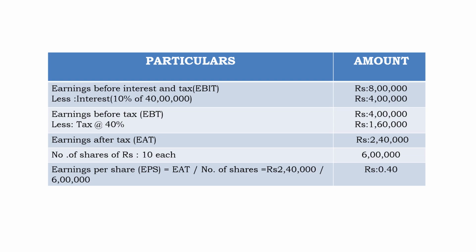The EAT is 2,40,000 and the number of shares is 6 lakhs. 2,40,000 divided by 6 lakhs, then we get the earning per share as 0.40. So the previous year is 0.50 and the current year is 0.40.